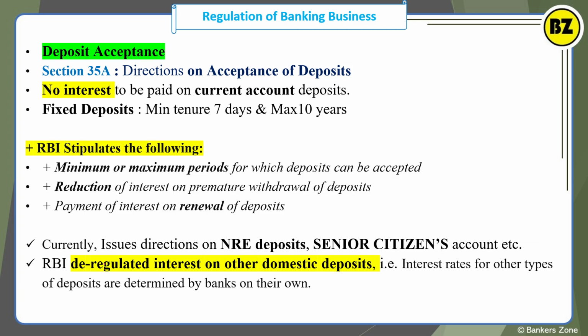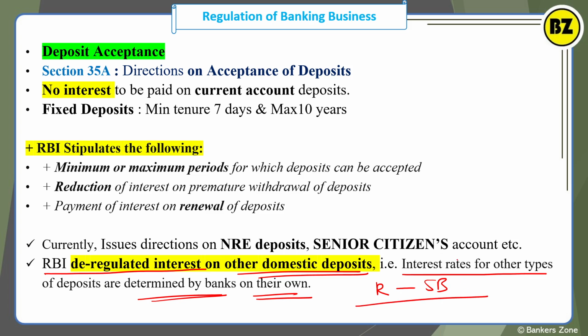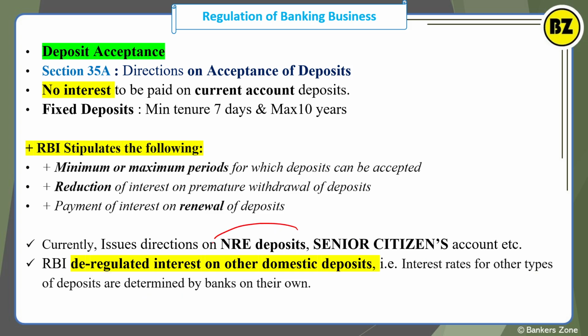But if we see the other domestic deposits, RBI has now deregulated the interest on them. For example, the interest rate for other types of deposit is determined by the bank at its own level, right? For example, what rate of interest should we give on the saving bank account, or what rate of interest should we give for a 6 month fixed deposit? These deposit and saving bank balance interest rates are decided by the bank at its own level, whereas only for the NRE deposit and the senior citizen account RBI issues the direction. All the rest are deregulated by RBI.